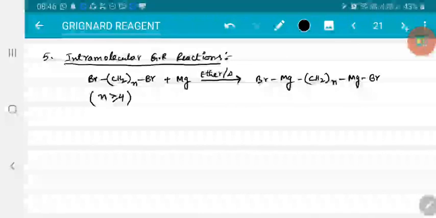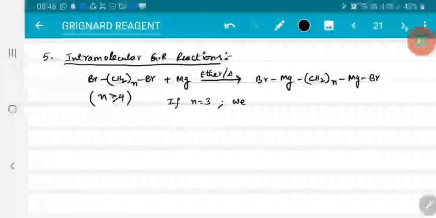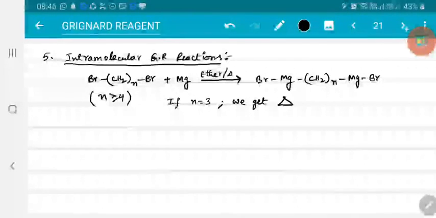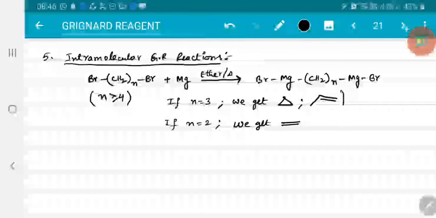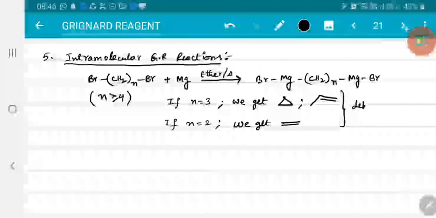If n is less than 4, that means if n equal to 3, instead of Grignard reagent, we get cyclopropane, or you may get propene. If n equal to 2, then you will get ethene, because in such cases dehalogenation occurs.